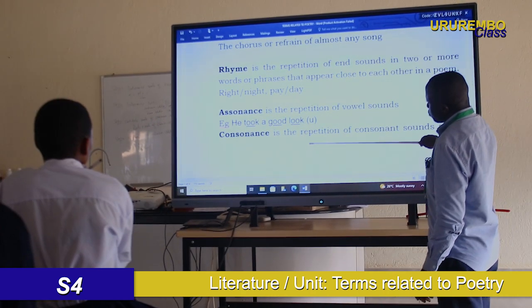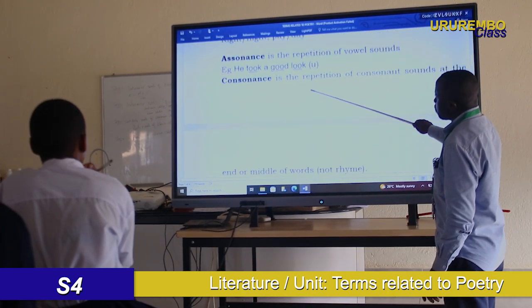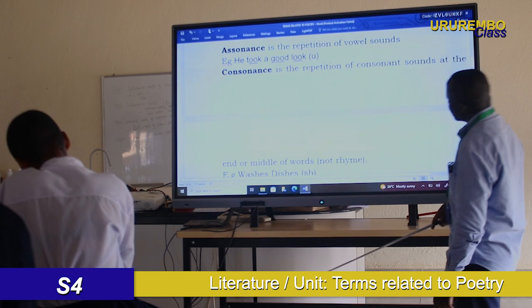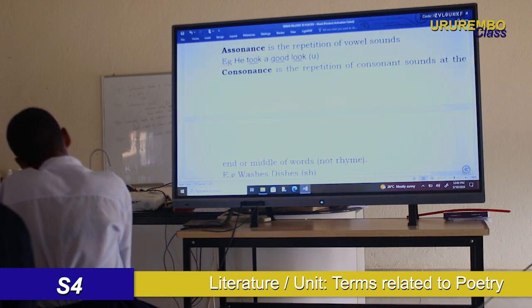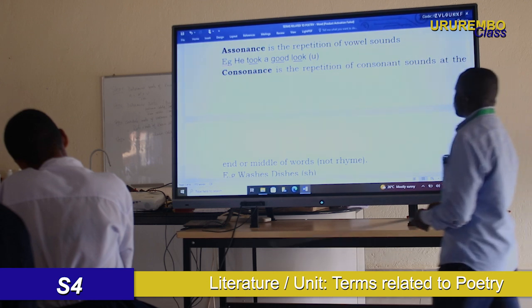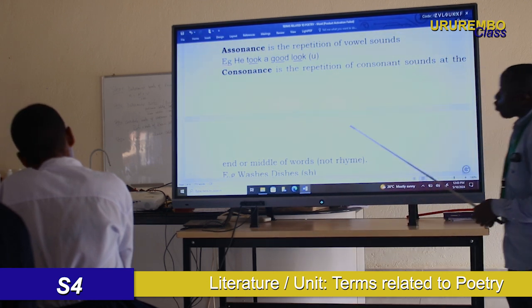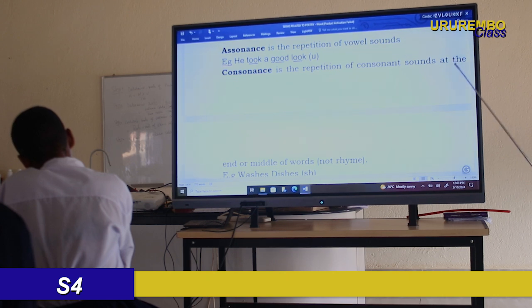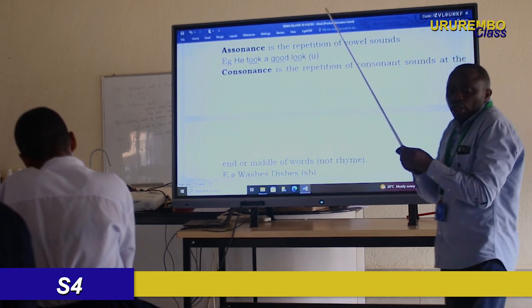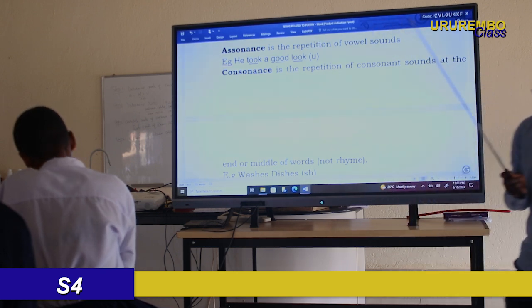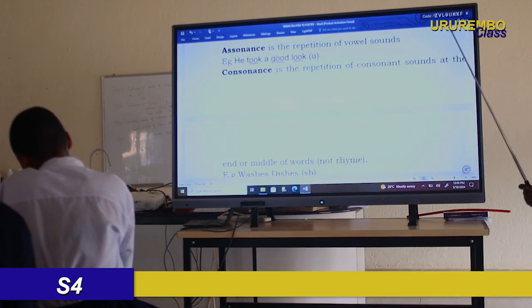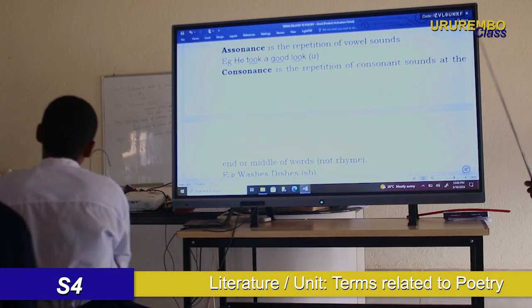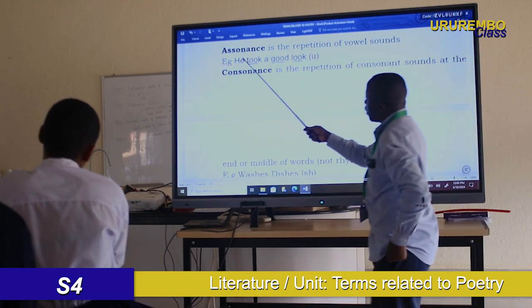So now let's move to assonance. It is a revision, please. Assonance is repetition of vowel sound, repetition of the same vowel sound. Now we are not in consonants. We are in vowels. When you have the same vowel in one line, or in consecutive words, we say that it is assonance.